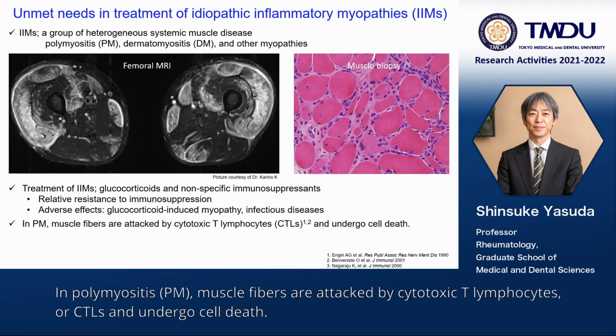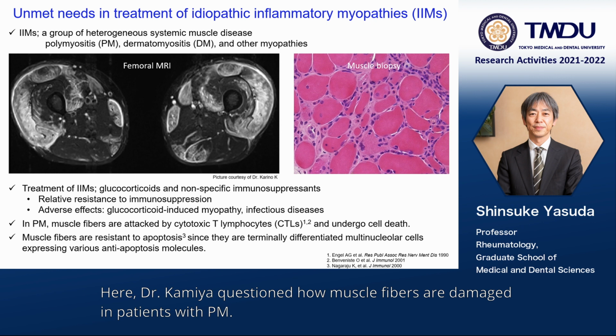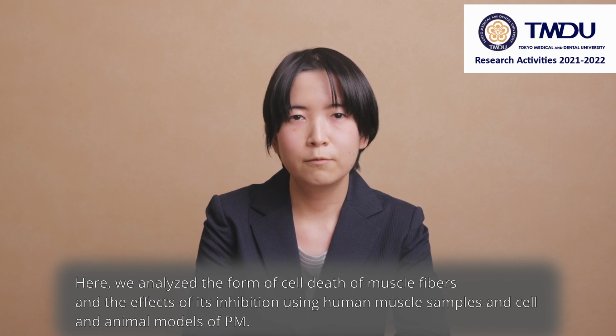In PM, muscle fibers are attacked by cytotoxic T lymphocytes, or CTLs, and undergo cell death. Muscle fibers are resistant to apoptosis since they are terminally differentiated multinucleated cells that express various anti-apoptotic molecules. Here, Dr. Kamiya questioned how muscle fibers are damaged in patients with PM. Here, we analyze the form of cell death of muscle fibers and the effect of its inhibition using human muscle samples and cell and animal models of PM.